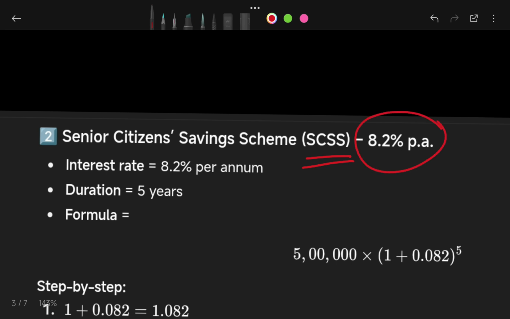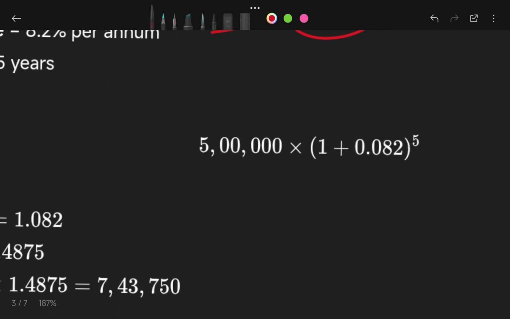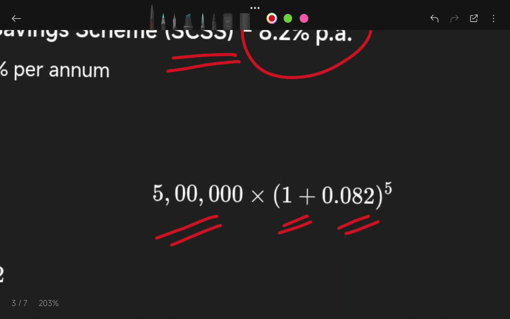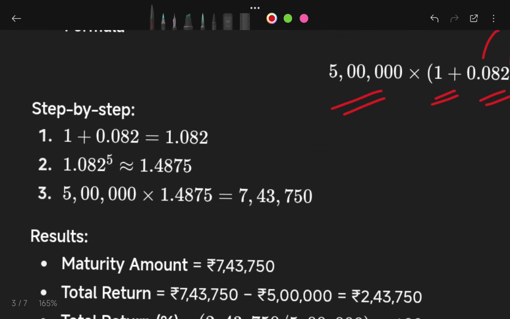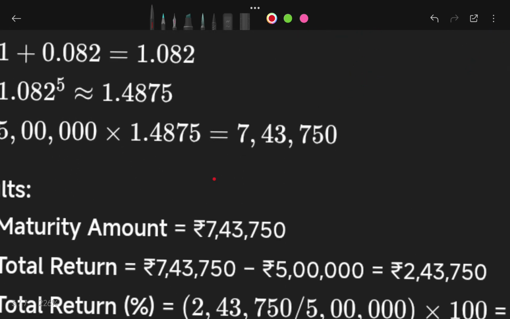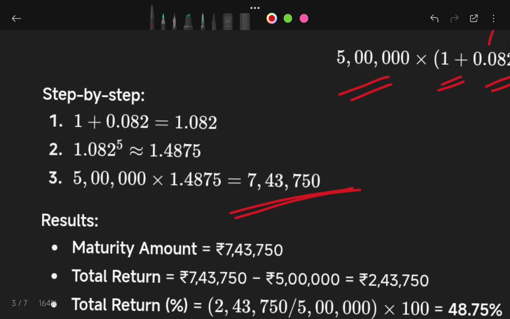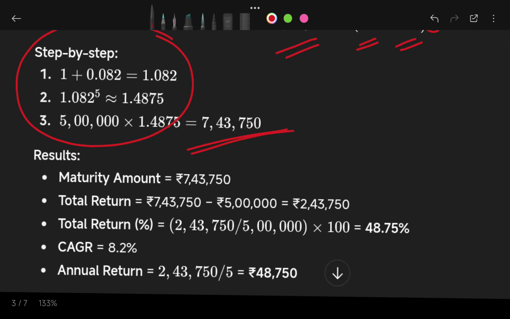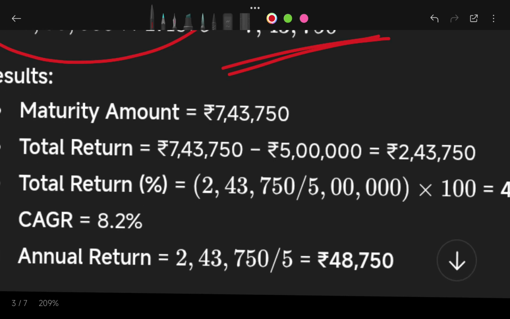Similarly, as we calculated earlier, our initial investment is 5 lakh, and as per the formula, the absolute rate of interest is 8.2 upon 100, and our time period of investment is 5 years. So my maturity value comes to this. This is how the entire calculation moves in this question.